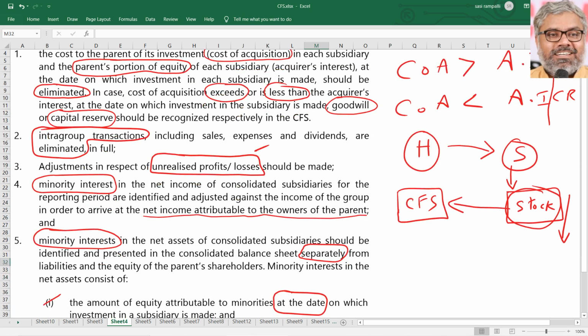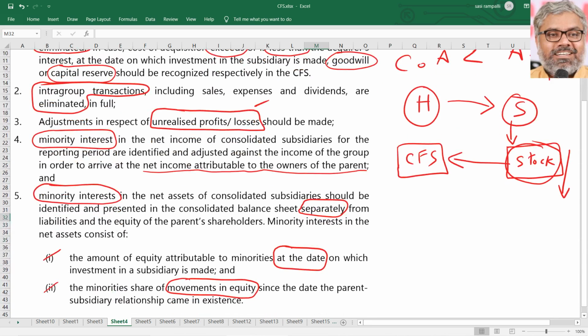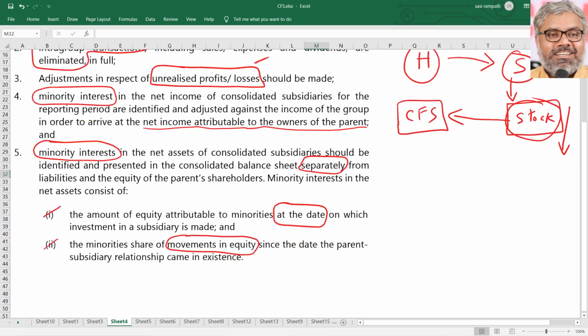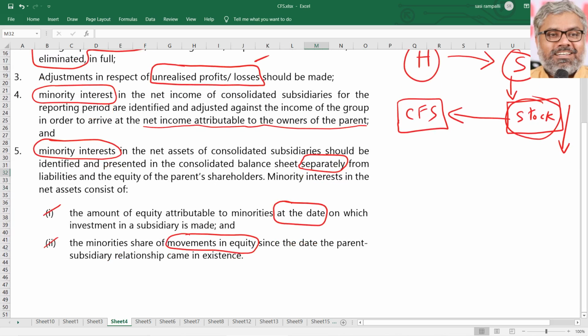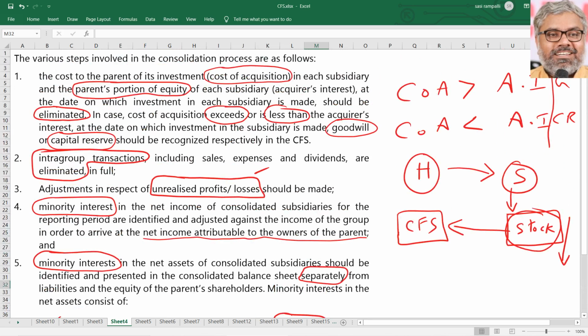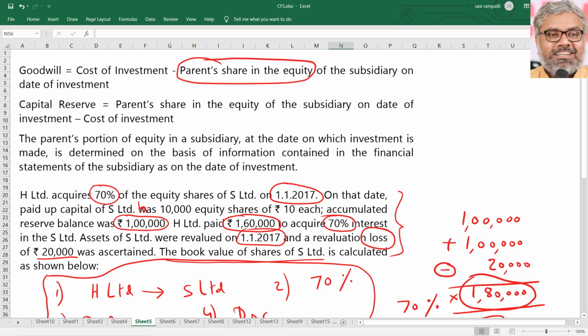Minority interest has to be calculated, which relates to the interest of the minority shareholders on the date of acquisition. Also after the date of acquisition, they do have a share in both those items. How much is their share has to be calculated. These are various crucial steps. In addition to this, if any other information is given in the question as an adjustment item, definitely we have to deal with that accordingly.